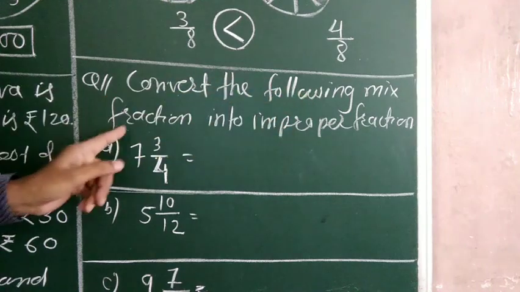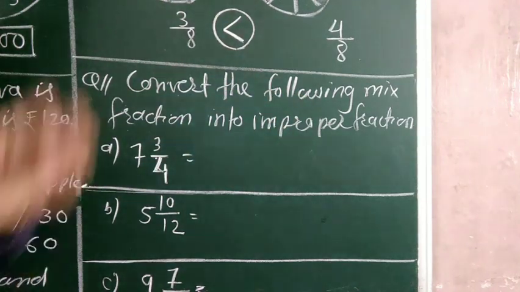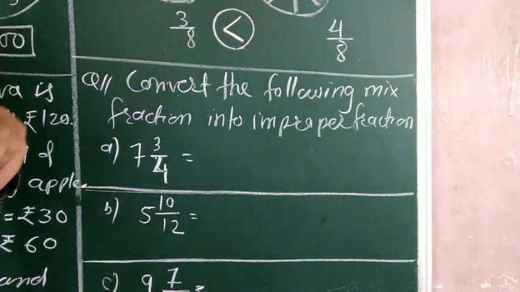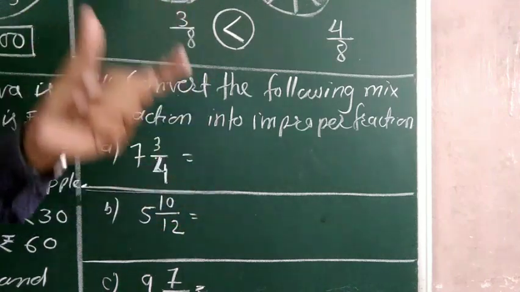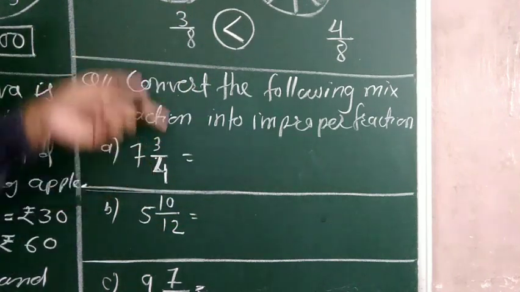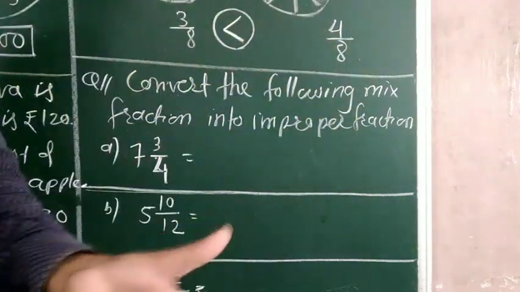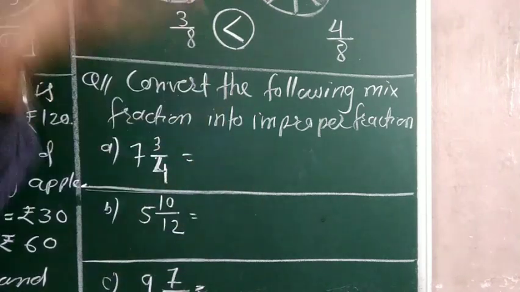Next, convert the following mixed fraction into improper fraction. So what is meant by improper fraction? The fraction having numerator greater than denominator is called improper fraction. We discussed proper fraction and improper fraction in class 4. Now see, what is meant by improper fraction? A fraction in which the numerator is greater than the denominator is called improper fraction.